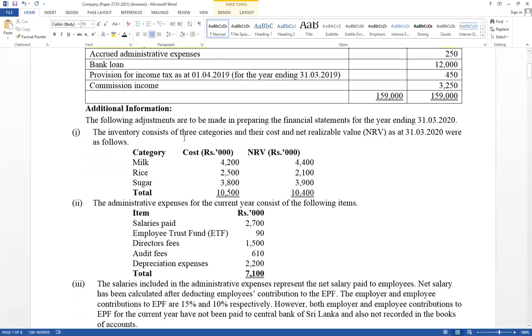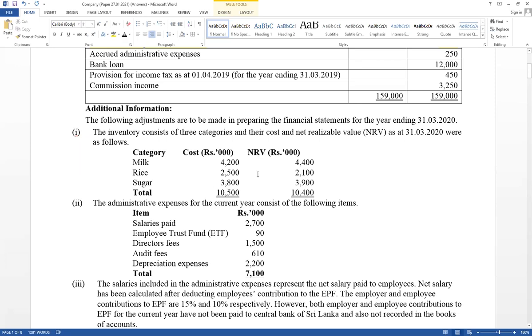Inventory consists of 3 categories, and their cost and net realizable value are given. The groups given are categories: milk powder, rice, sugar. Sometimes rice is given separately, such as kakulu, basmati, samba. Milk powder may be given separately, such as Anchor, Lakspray. Those are items. But here it is given by category: milk powder, rice, sugar. Sometimes a composition is also given. Cost value and net realizable value are given.